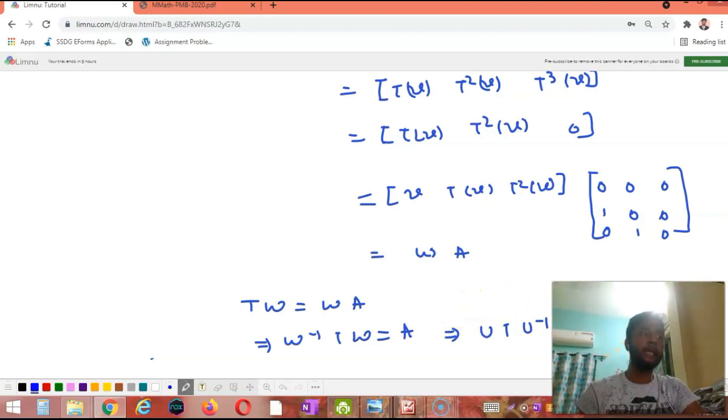What we have used about T is just that T cube equal to 0.